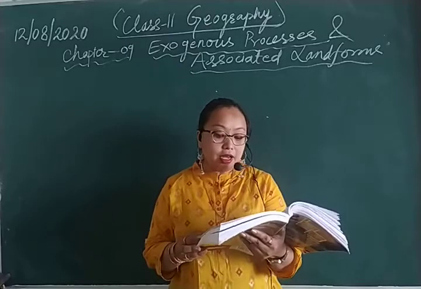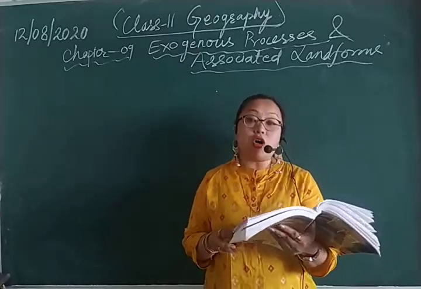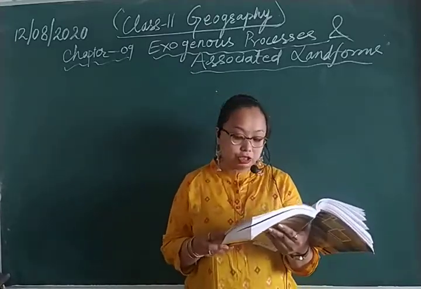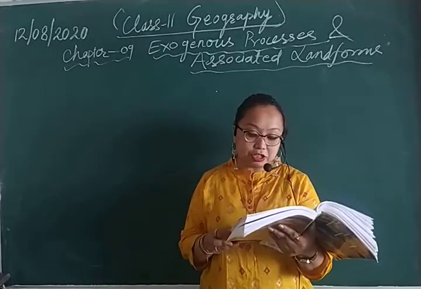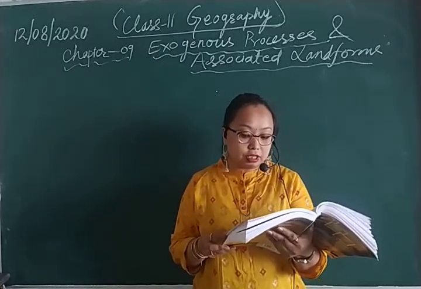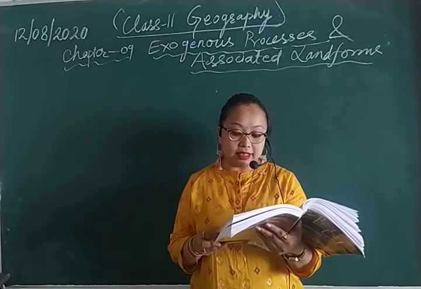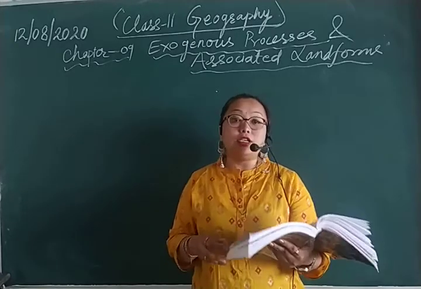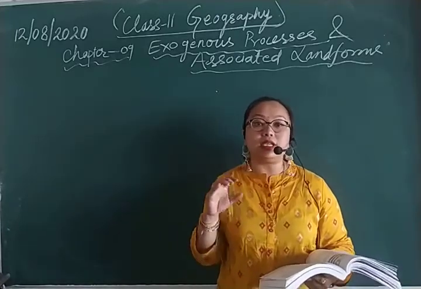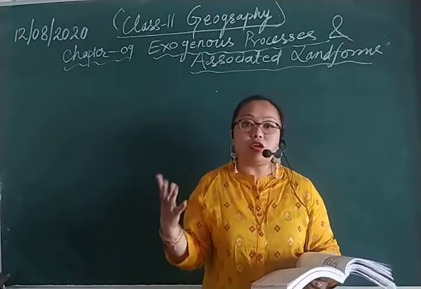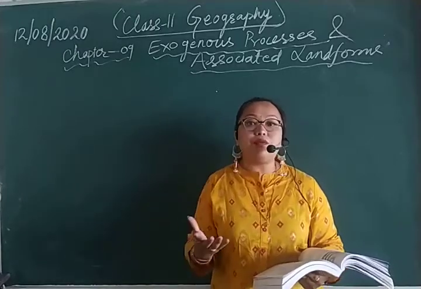Next comes aggradation. It is also known as deposition. The material eroded by the process of degradation is deposited in the depressions or lowlands, and these areas rise up. On a flat land, if something has been deposited for a longer period of time, it gives a different shape.